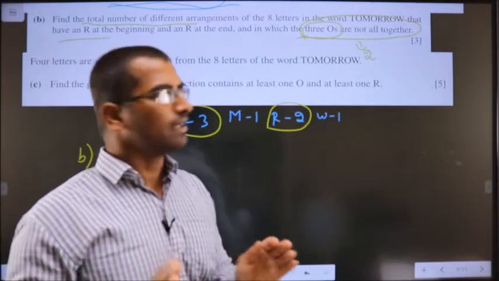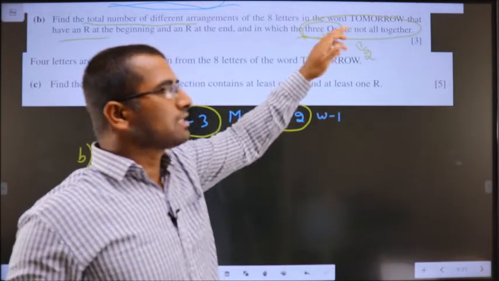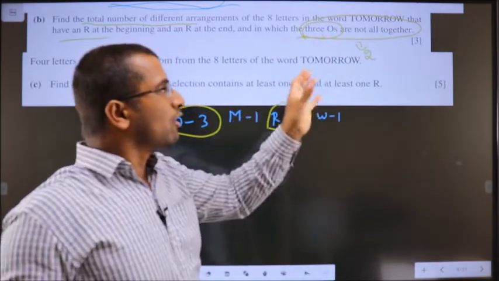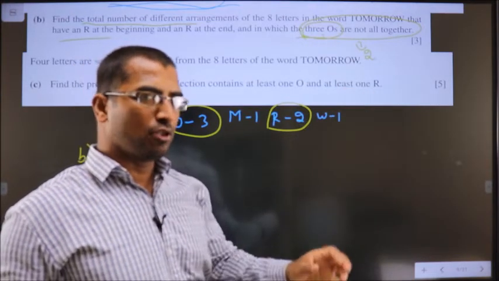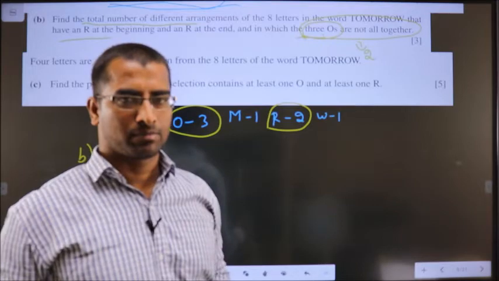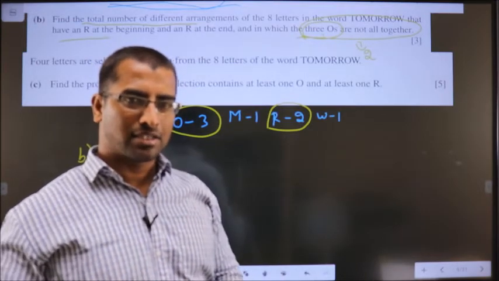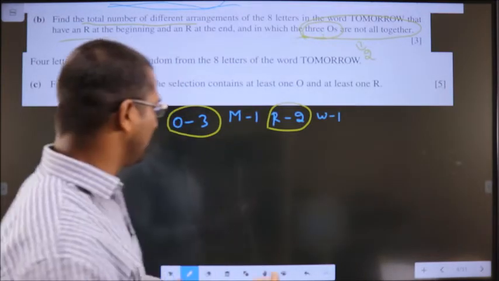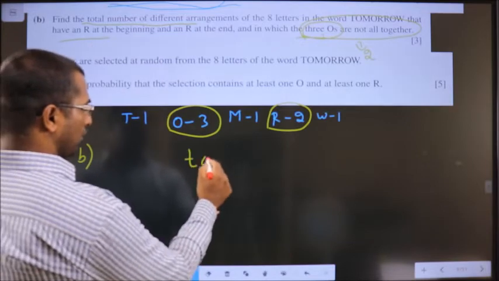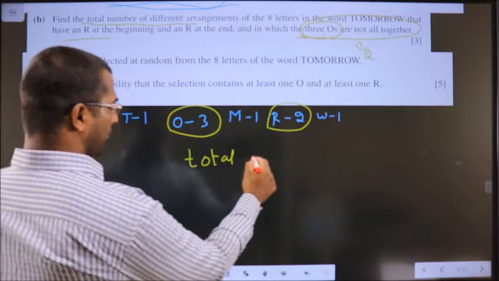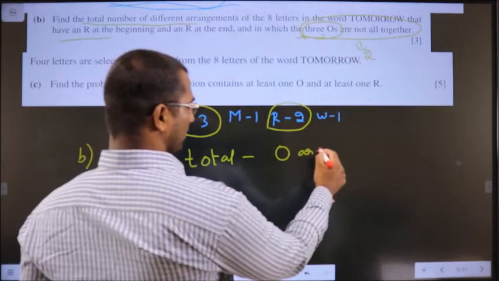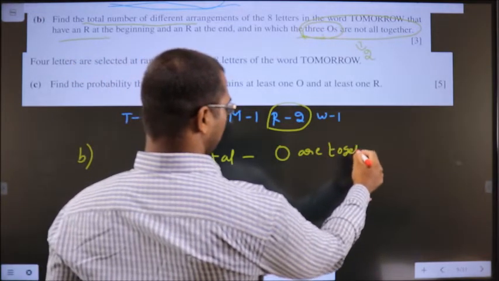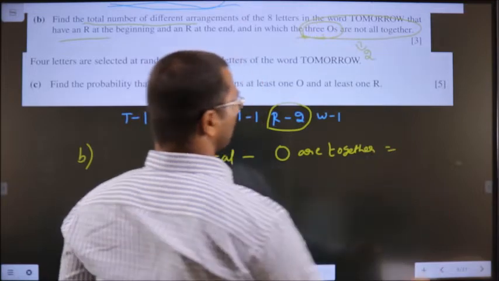Opposite to this statement I am saying, all the 3 O's should not be together. That means 2 of them can be together. Whenever that situation arises, from the total, if I remove the cases when all the O's are together, that will give me the answer.